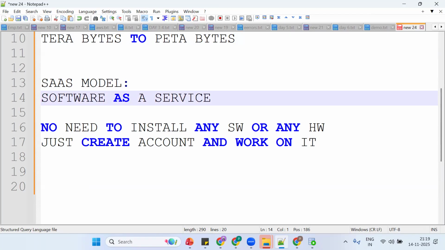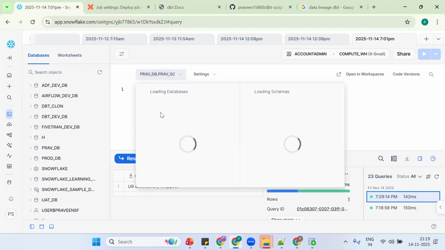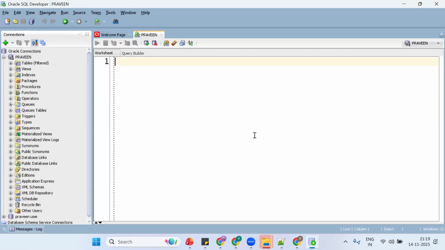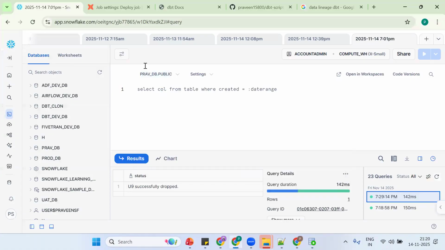So what I want to convey is, this is a Snowflake account. I am just trying to create an account and I am able to work on my things. Same thing, if you see, what database is this? Oracle database. Tell me, is this a SaaS model, Oracle? We need to install this database and IDE. But with Snowflake, no. We just create an account and we are able to work on it.